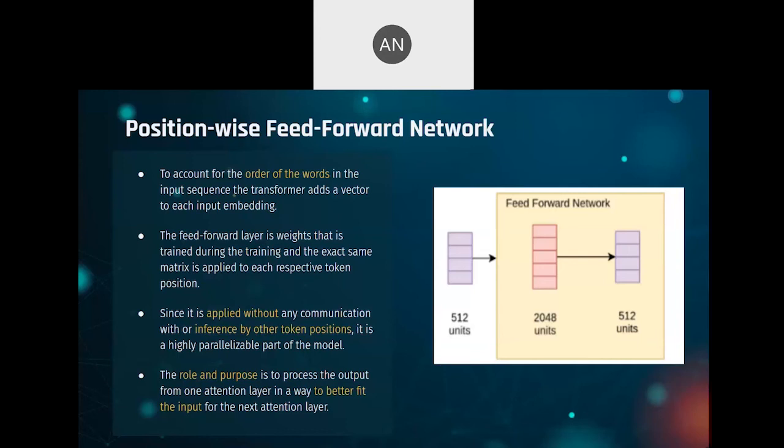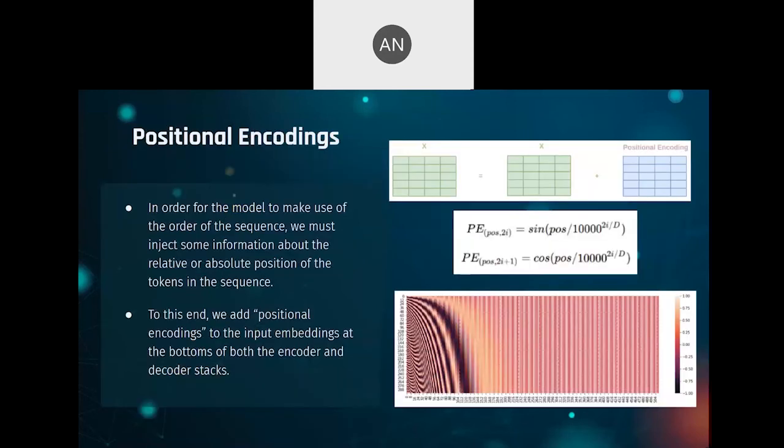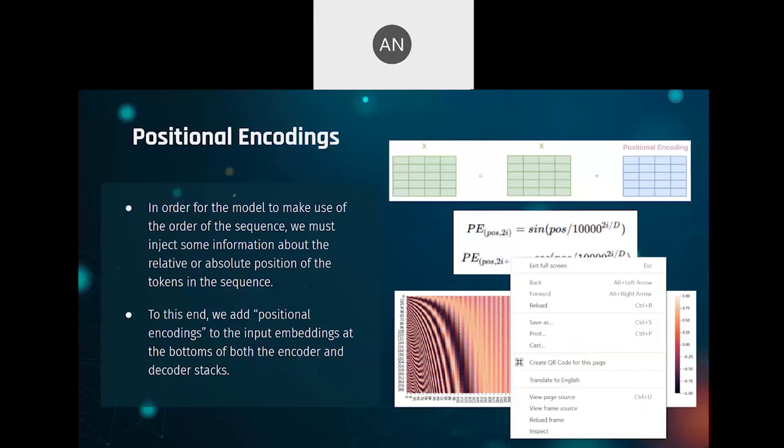Now, if you had paid attention to the initial diagram of the transformer, you would have seen terms like positional encoding and add and normalize. I'll be explaining those terms now. Positional encoding is basically a method by which we give the transformer an idea of the position of the words in a sentence.